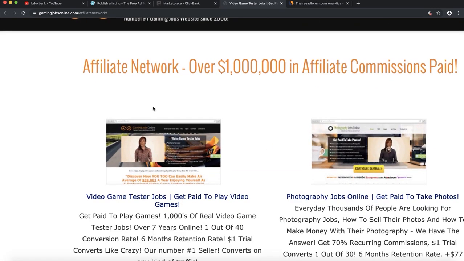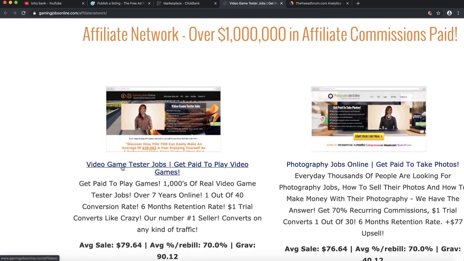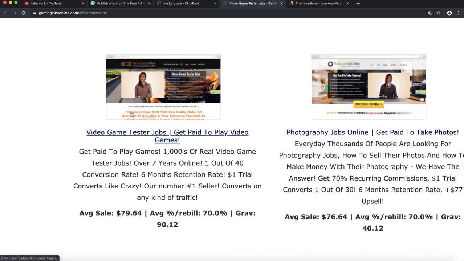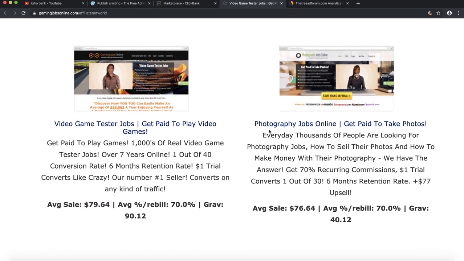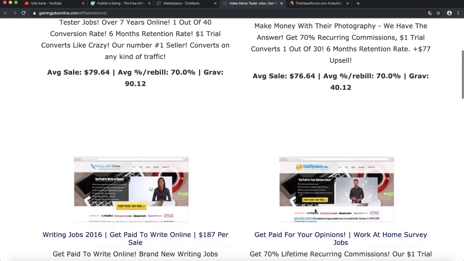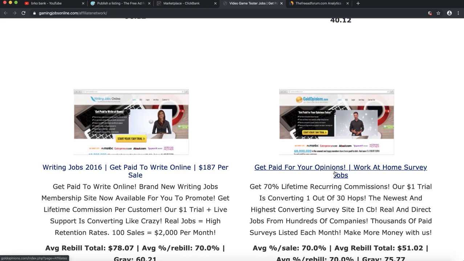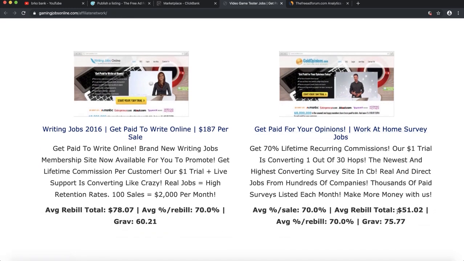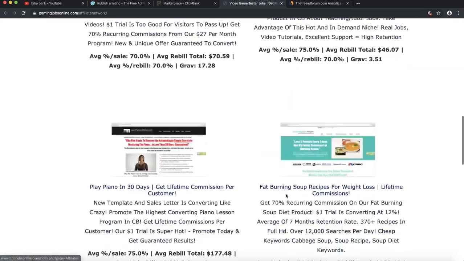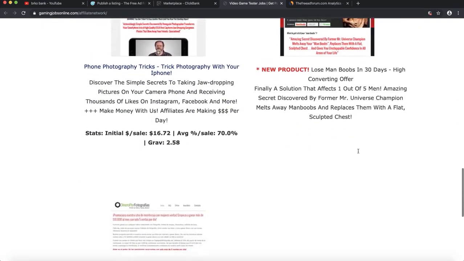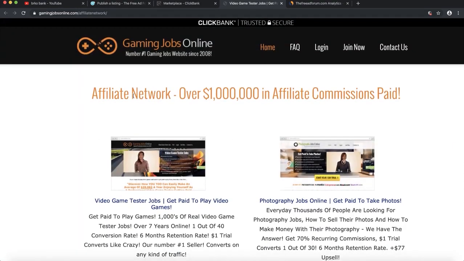So you want to go and click on the field page so you can see some different offers that they also provide for this promoting. Right here you can see game testers. If someone is interested in testing games and they buy this offer from you, on average per sale, you can earn $79. For this take-photographs job, if a person buys it, you can earn $6 for getting paid for your opinion. That is a survey job. If someone buys through your affiliate link, you can earn $51.